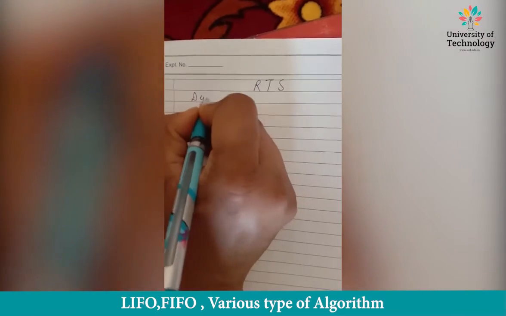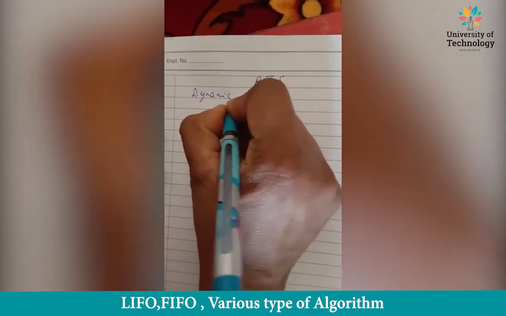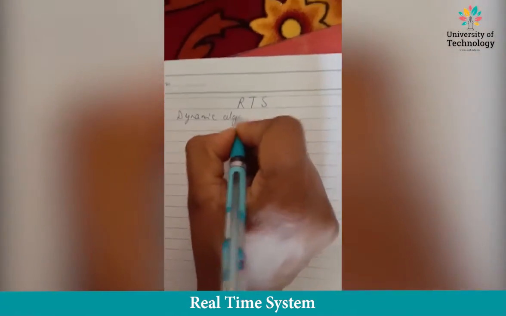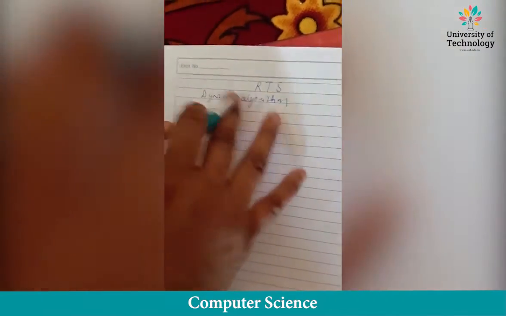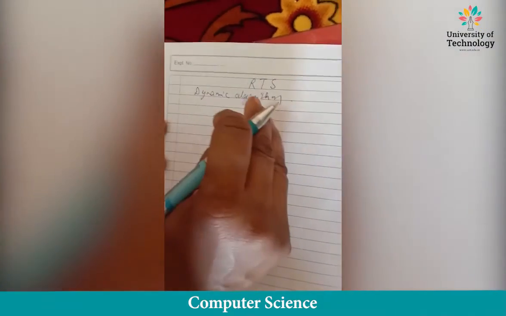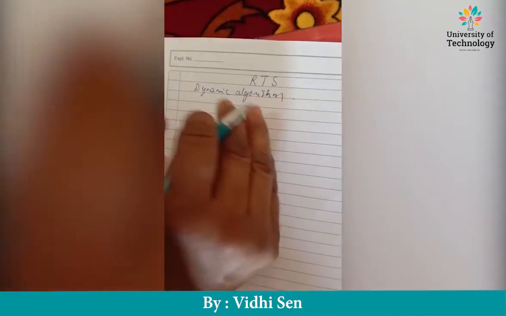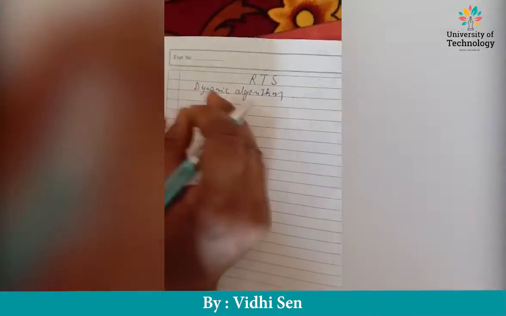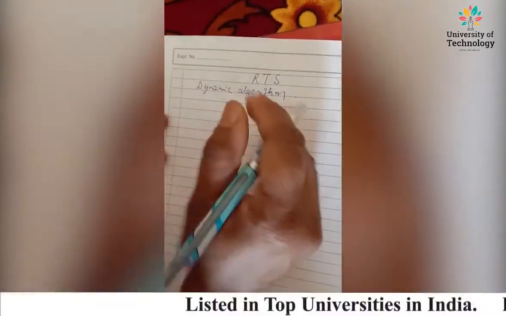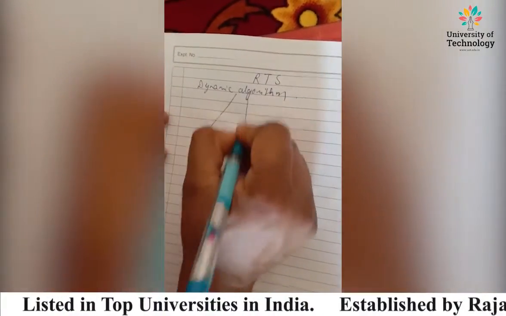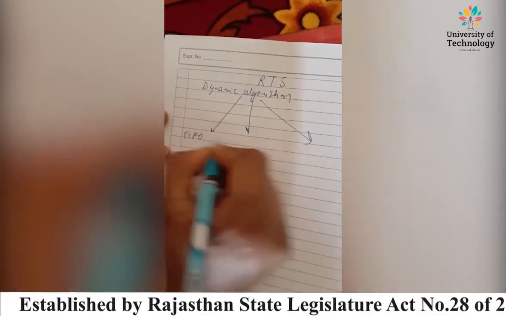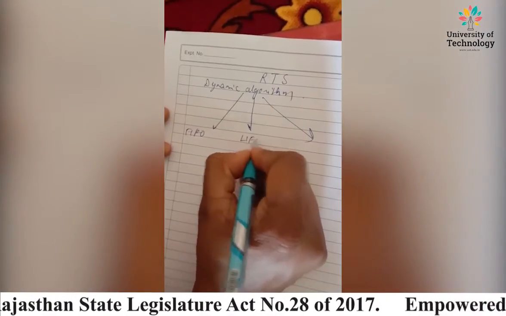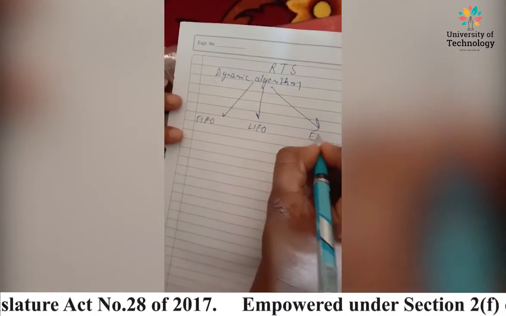To discuss dynamic algorithms, right? In the earlier sections, we have seen what is dynamic and what is static. Now in today's section, we are going to understand how many types of dynamic algorithms there are. There are mainly 4 types of dynamic algorithm. We have FIFO, then we have LIFO, and then we have EDF.